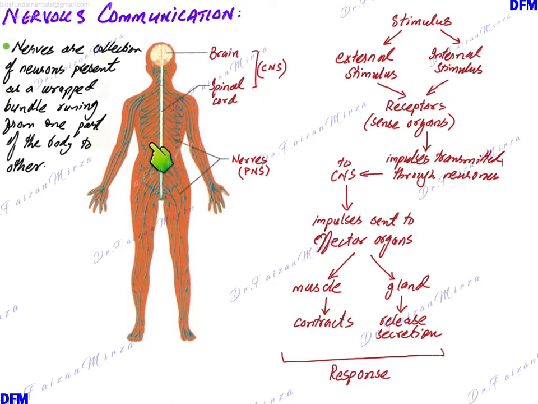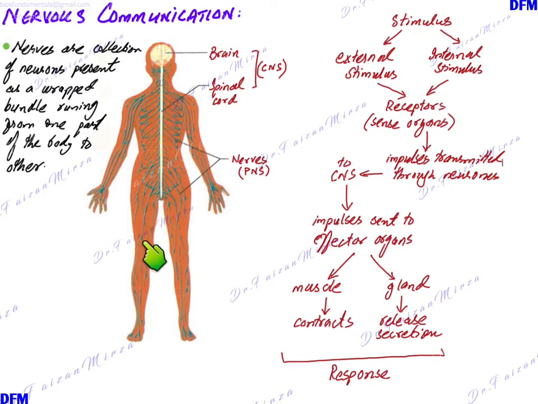For example, abdominal pain. For example, headache. For example, having gastric abnormality, where you can say you are having chest burn or heartburn in your abdomen, in the stomach, in the esophageal region, or probably, for example, your bladder is full and you just need to void urine. All these are stimulus which are generated within the body.